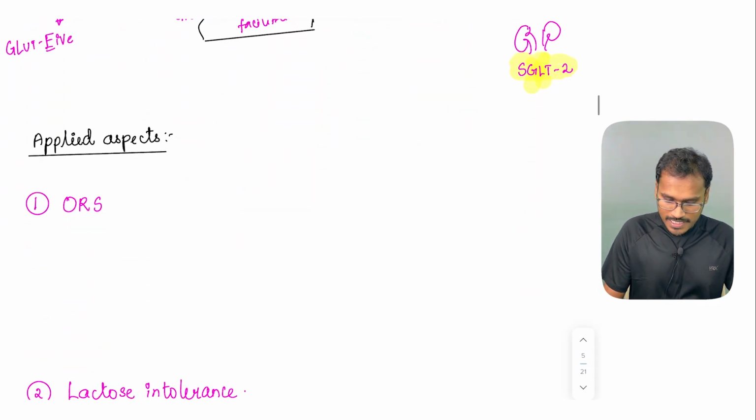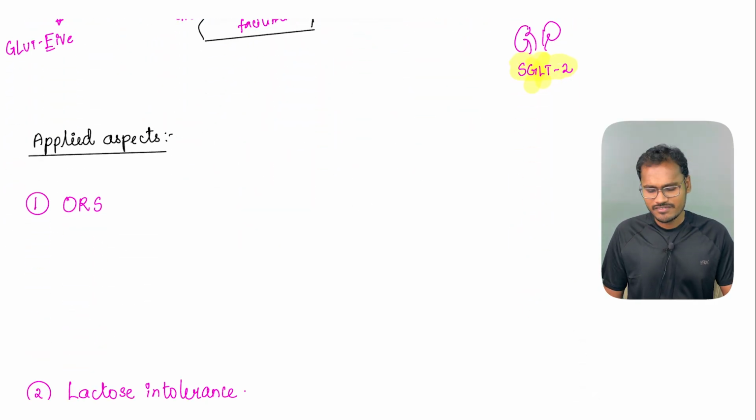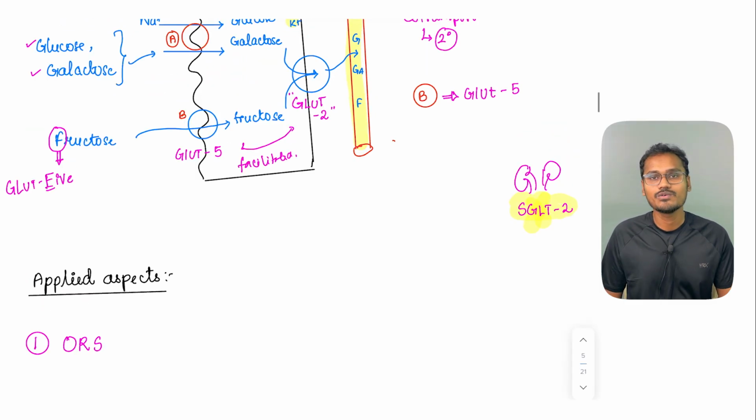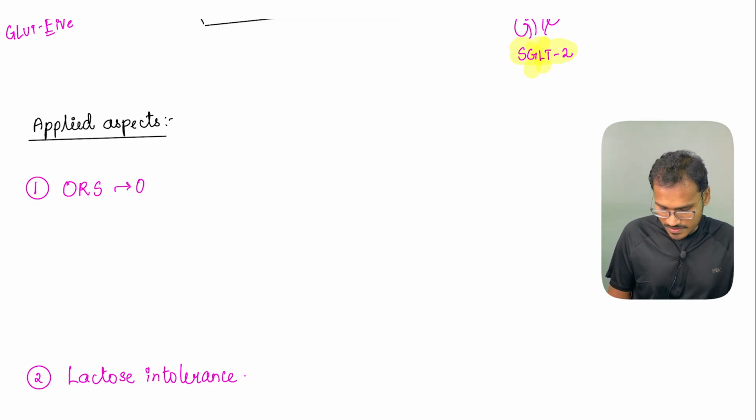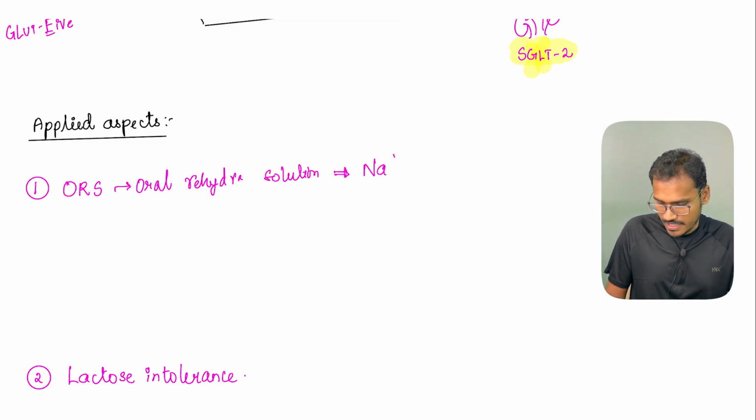Now, coming to the applied aspects, our famous drug: whenever any patient is having diarrhea, what are we going to give them? We are going to give them ORS, oral rehydration solution. It will have two important elements, one is sodium, another one is glucose.